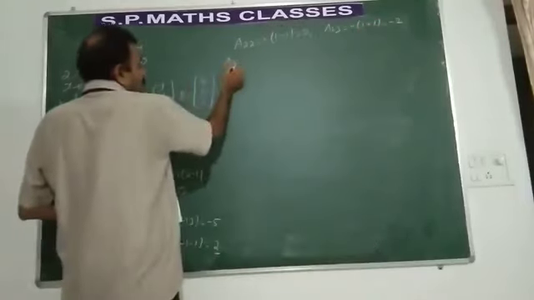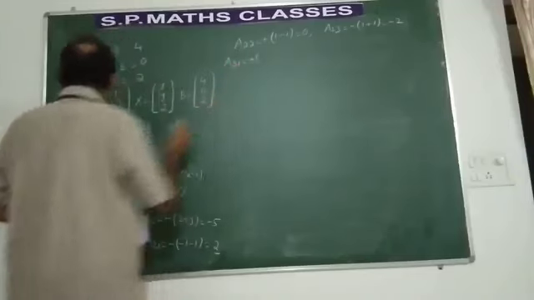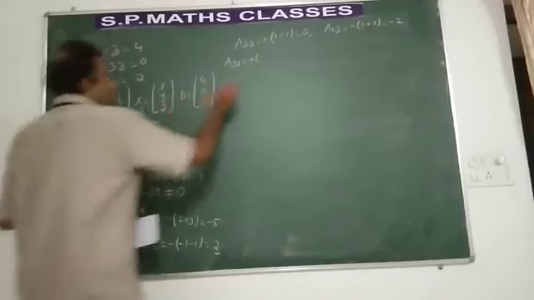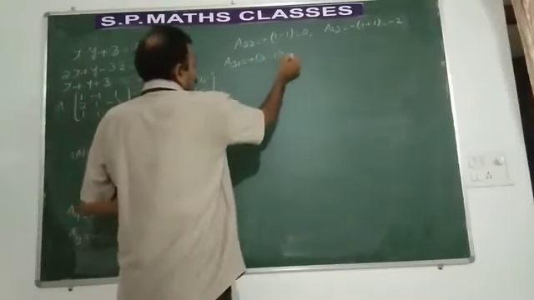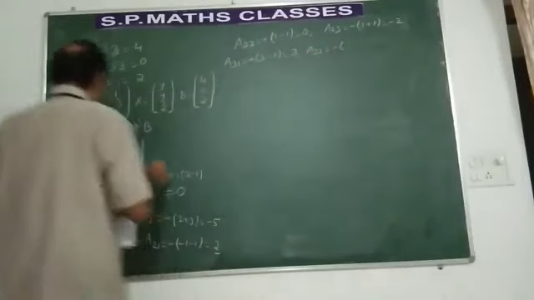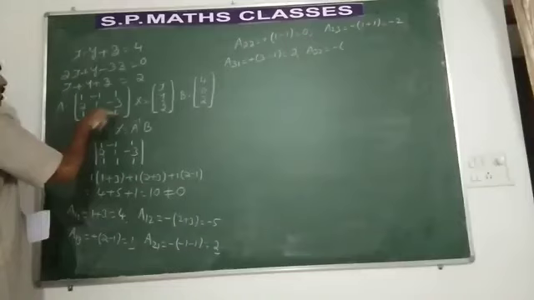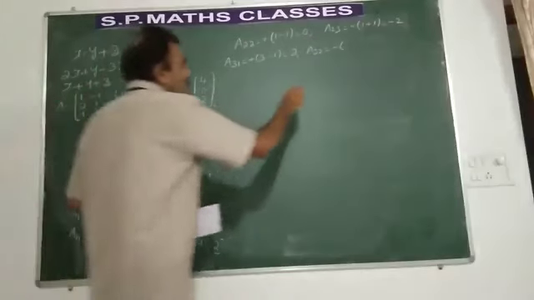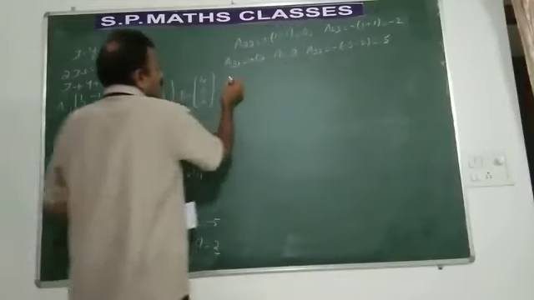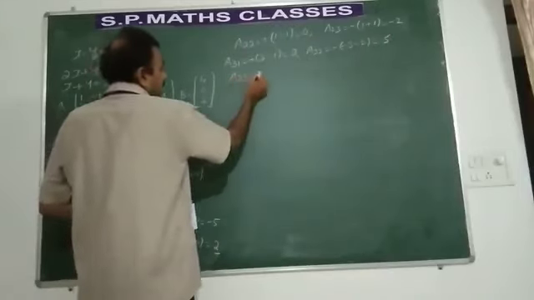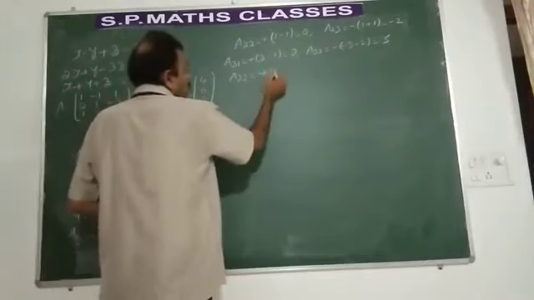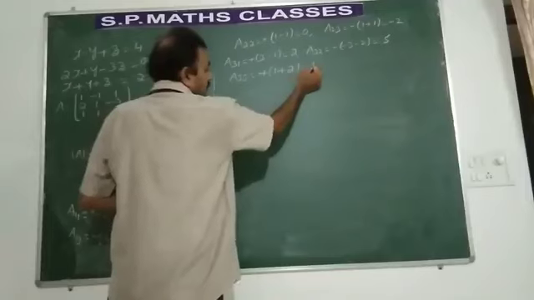Now let us find out A31. Third row, first column. It is 3 minus 1. That's equal to 2. You find out A32. Sign is minus. A32 for this element. Minus 3 minus 2, which is equal to 5. You find out A33. The sign is plus. Leave the row and column. 1 plus 2, that's equal to 3 you get.